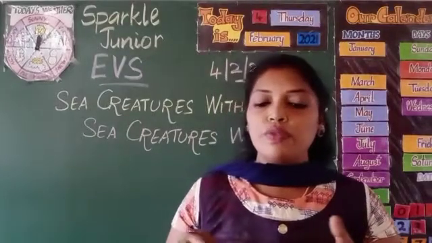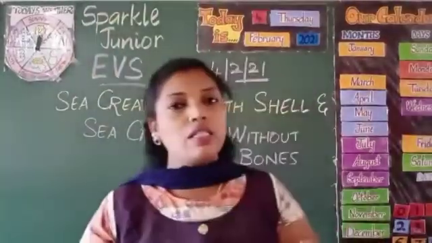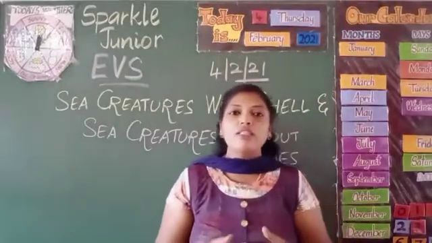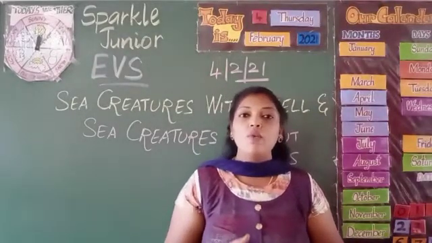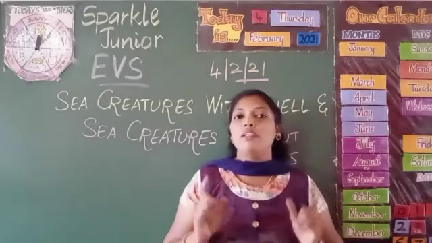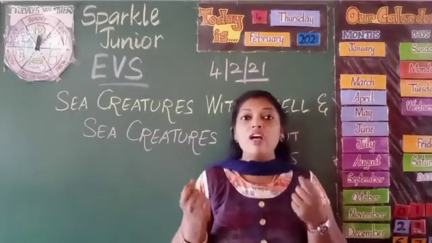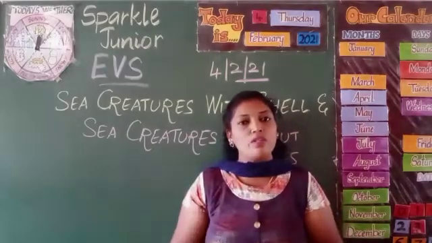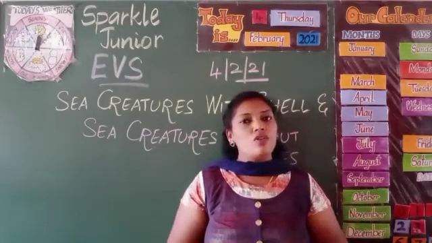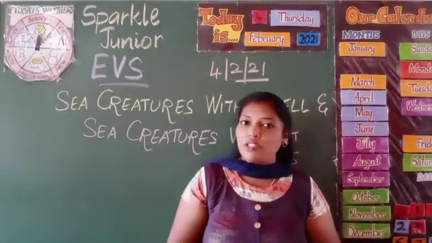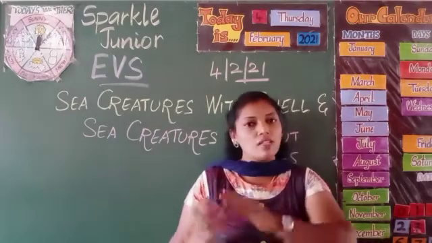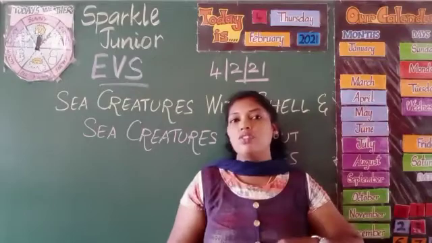Another group of sea creatures with shell is the crab, shrimp, prawn, and lobster. These sea creatures have a soft shell on their body, with 5 pairs of legs. Usually the first pair is very big or huge, and they have stalks. They have eyes on their stalks. Their eyes are not fixed on the body. Okay children, so these are the sea creatures with shell. Today we did the recapitulation of sea creatures without bones and sea creatures with shells.